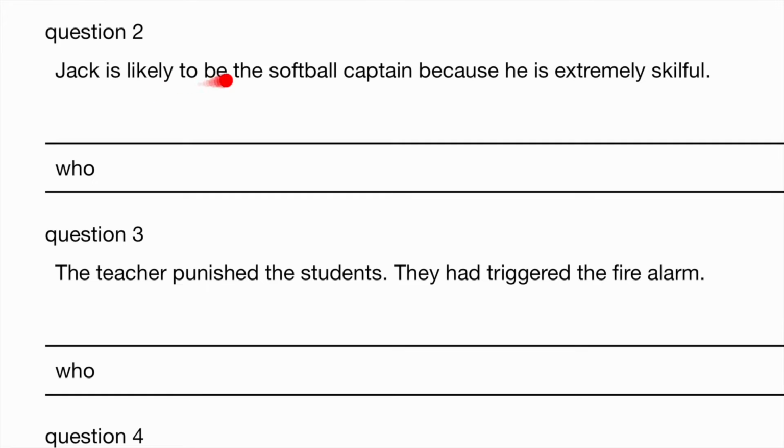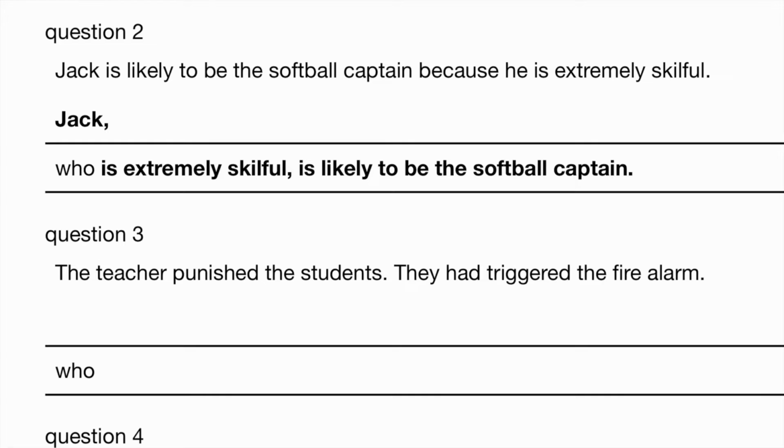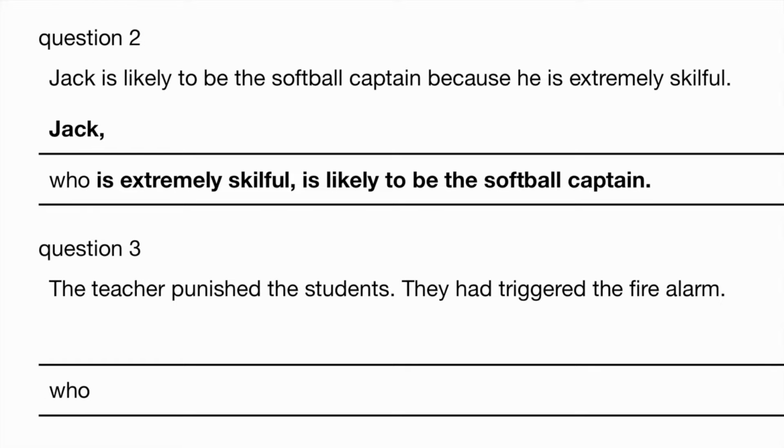Jack is likely to be the softball captain because he is extremely skillful. So he plays it well, so he's likely to be the softball captain. Jack, who is extremely skillful, is likely to be the softball captain. Now, because the sentence here is quite short, I think it's actually fine if you omit the two commas. Without the two commas, it still makes sense. It's not too difficult to read.